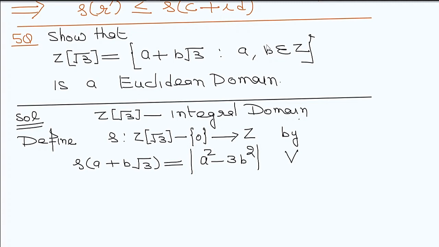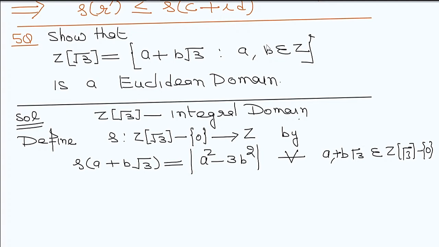This is for every a, b belongs to Z. a, b are the non-zero elements. So a plus b under root 3 belongs to Z square root of 3 minus 0. So it is a non-zero element of this.